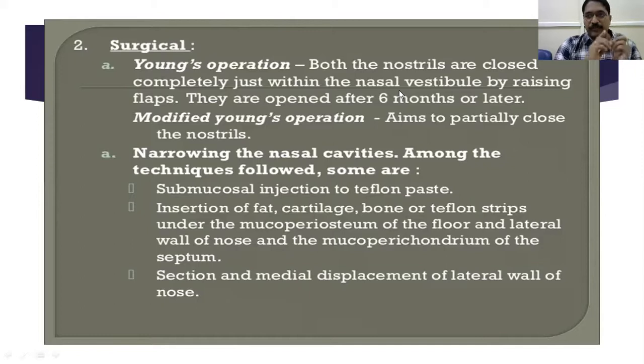Young's operation, I told you: first, you have to close one nostril. After 1 year, you open this and you have to close the other nostril. Then there is a modified Young's operation, where you can close both nostrils simultaneously, keeping a 3 mm small opening in the middle. By keeping a 3 mm small opening in the center, you can do both nostrils simultaneously. Okay. What's the extra advantage of modified Young's operation over Young's operation? Anybody?